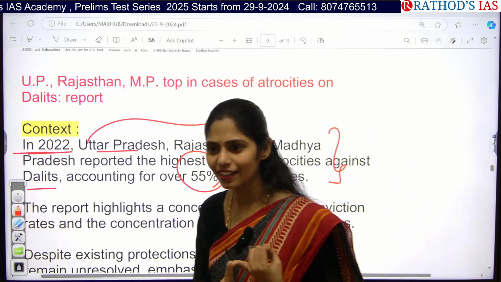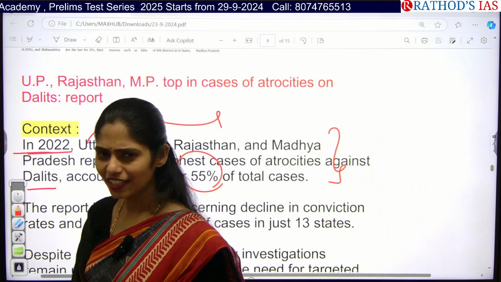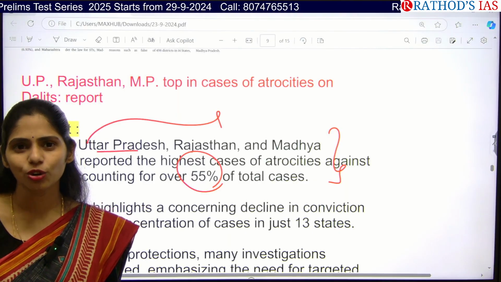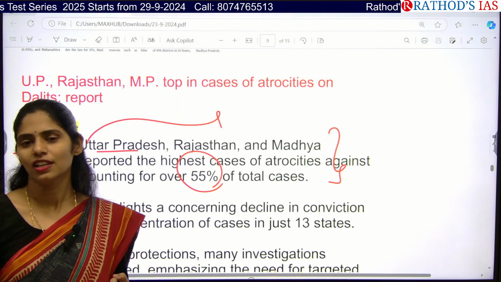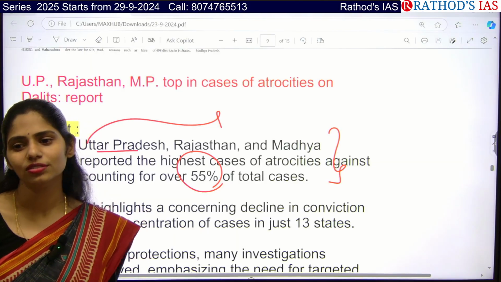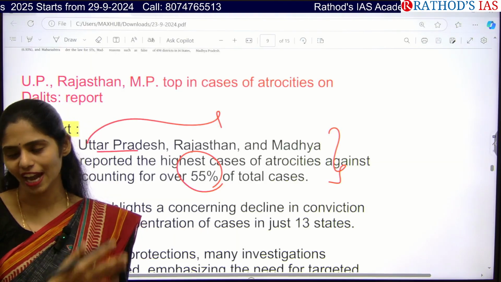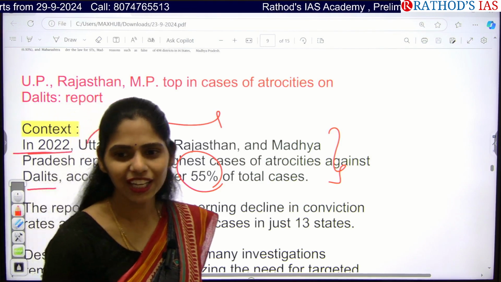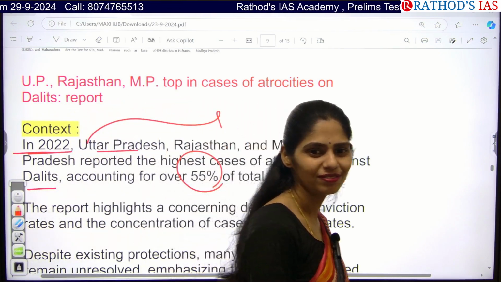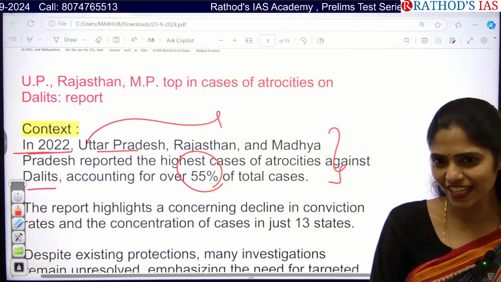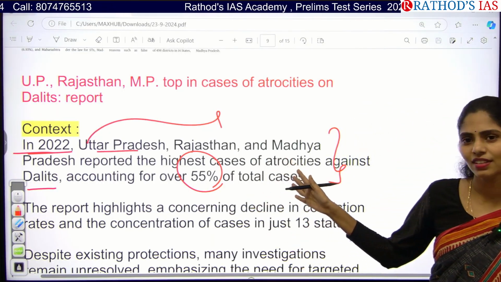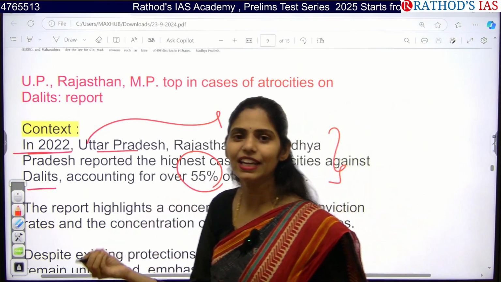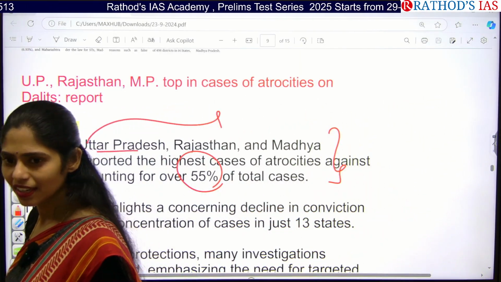Because of low literacy. Next, are they developed or less developed states? Less developed states, and there are no proper job opportunities. If they have to get a job, they have to go into the government sector, or else they have to migrate to southern states. Next, even TFR is high or low? TFR is high, and whenever TFR is high, we can say population is high, and even population density is high, right?